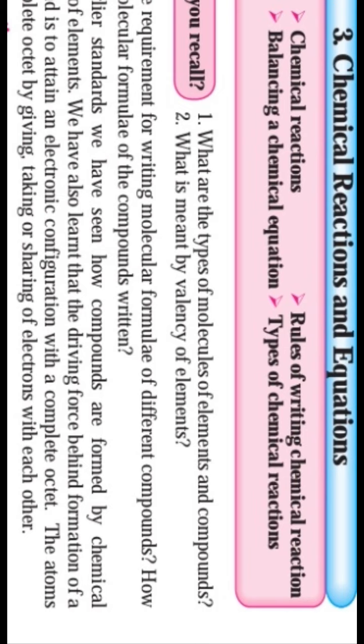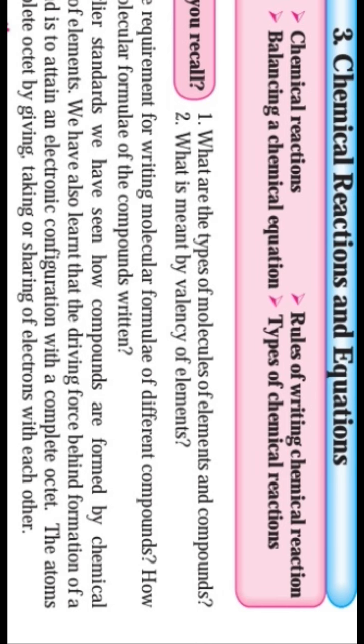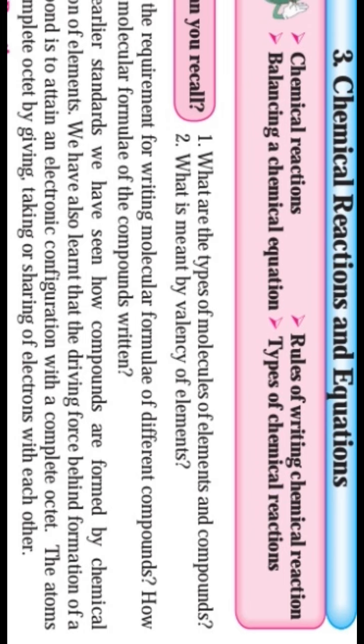Today, the scientific community knows 118 elements. Out of these 118 elements, 94 are natural elements, naturally found, and the remaining 24 are synthesized by scientists in various laboratories. So these 24 elements are called synthetic elements.